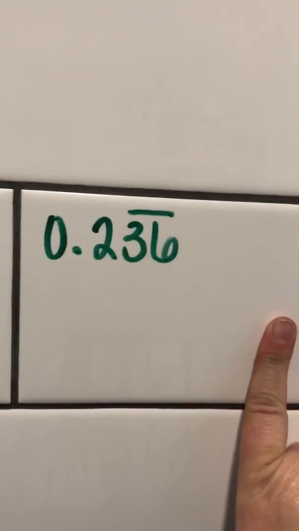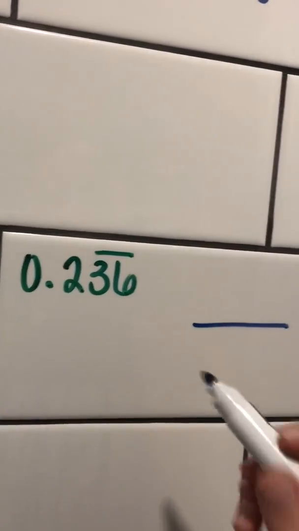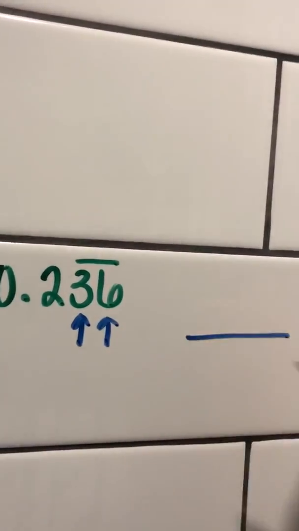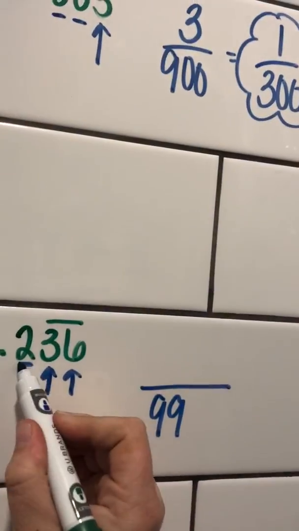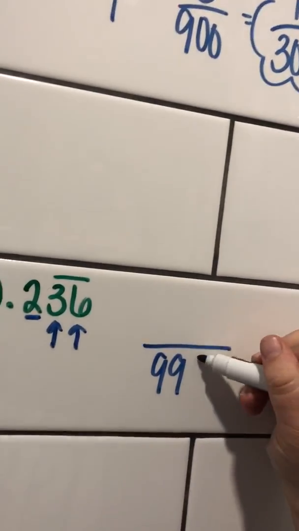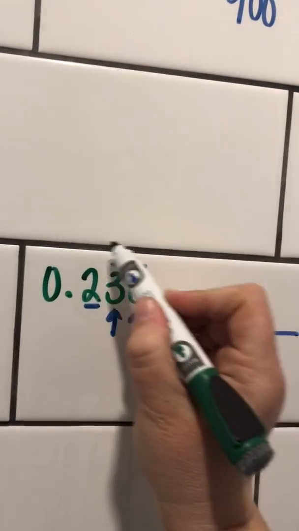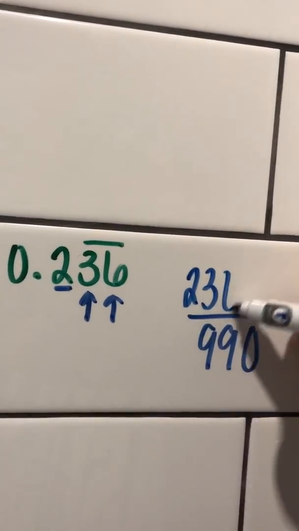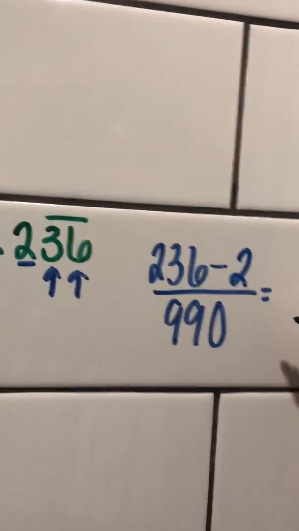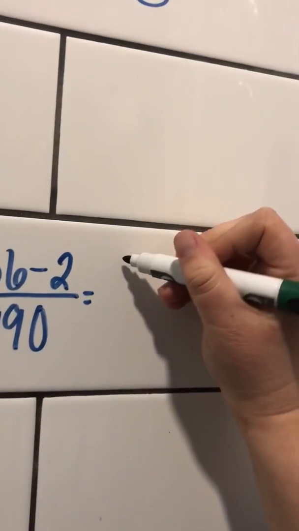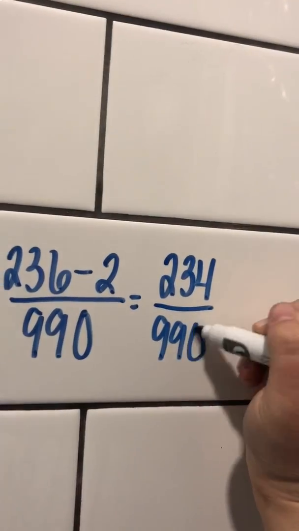Over here, I'm going to go ahead and do another one. I'm going to start with my denominator. That's the easier part. I'm going to use 9s for my repeaters. I have 2 repeaters here, so I'm going to use 2 9s. And I have 1 digit that's not repeating. I'm going to use a 0 to hold my place there. For my numerator, I take the entire decimal, so 236, and I'm going to subtract the non-repeater, the 2. 236 minus 2 gives me 234 over 990.